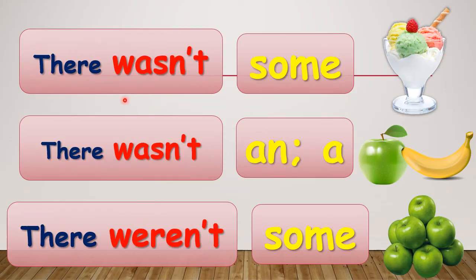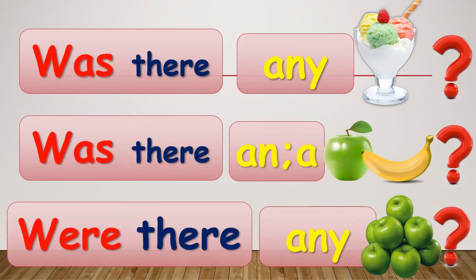Okay, the same goes for wasn't. There wasn't some ice cream. There wasn't an apple. There wasn't a banana. There weren't some apples. Alright, these are the examples for the interrogative form. Was there any ice cream? Was there an apple?